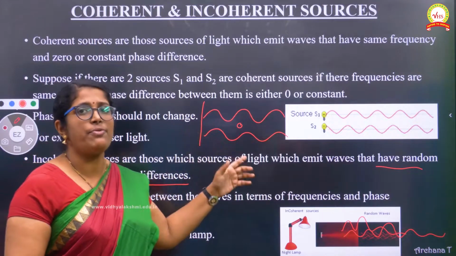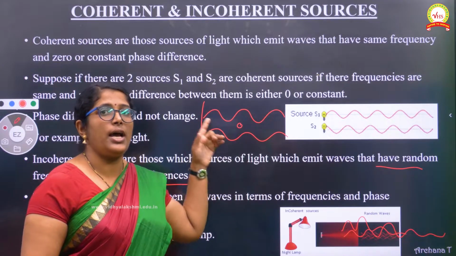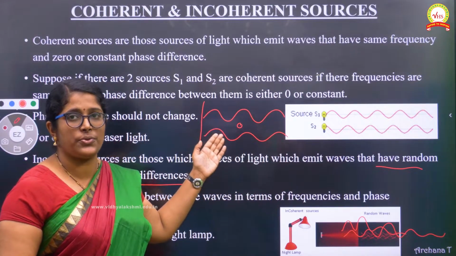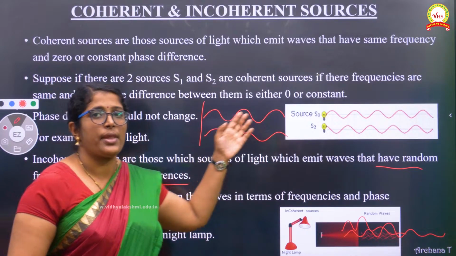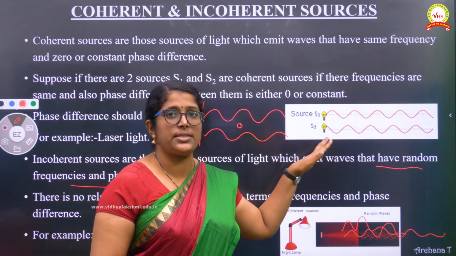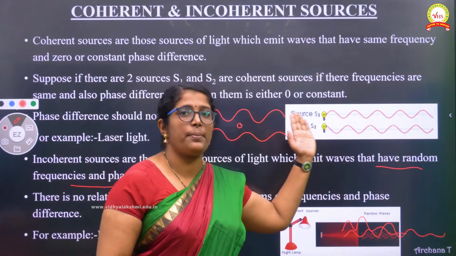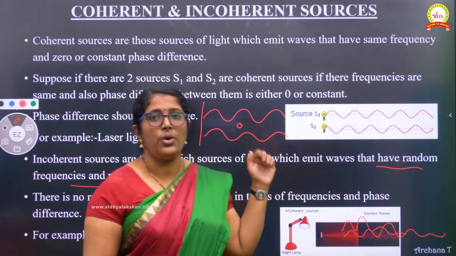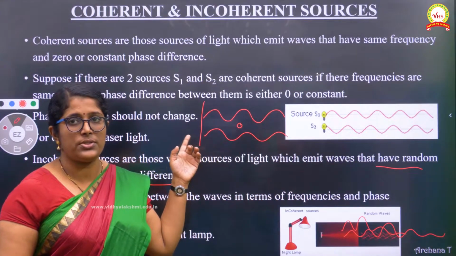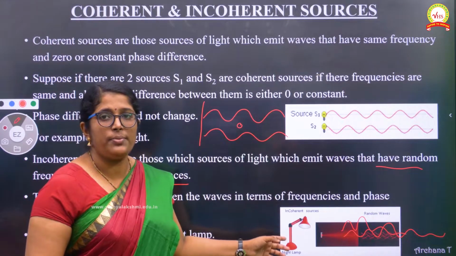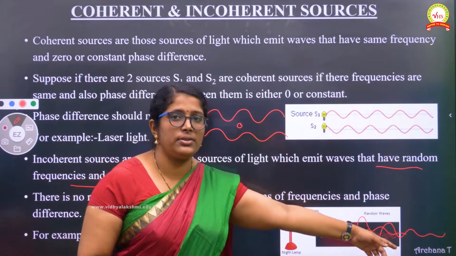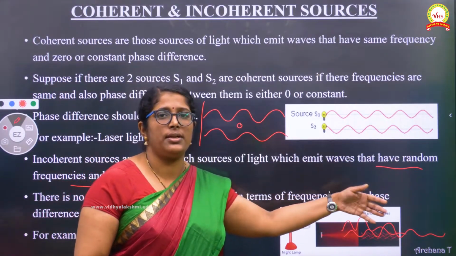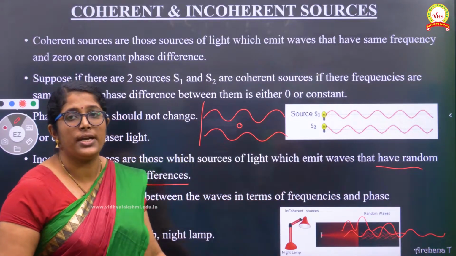Coherent source means they have a phase difference which is either 0 or constant. This is the example where the phase difference is 0 because their origin is the same. This is the example where a phase difference is there, but still they are maintaining it throughout. There is no change further as the wave moves. So this is called coherent sources. This is incoherent. Incoherent means the wave pattern is not regular because the phase, frequency, everything is changing after some time. That is why it is called an incoherent source.